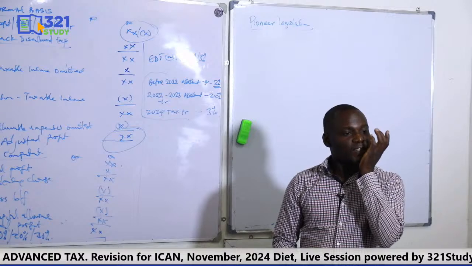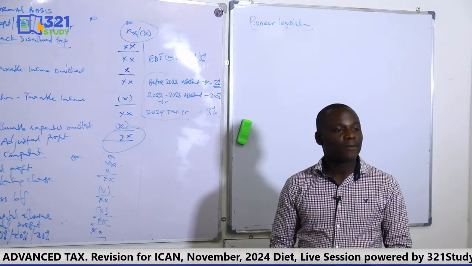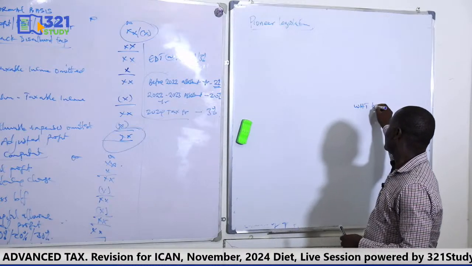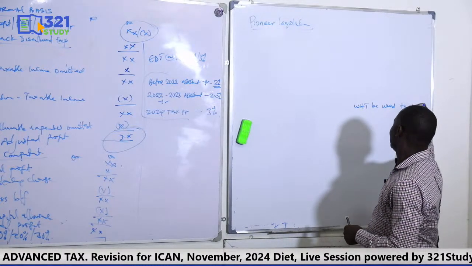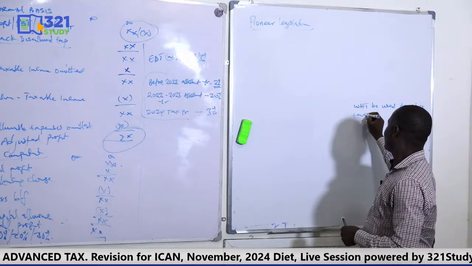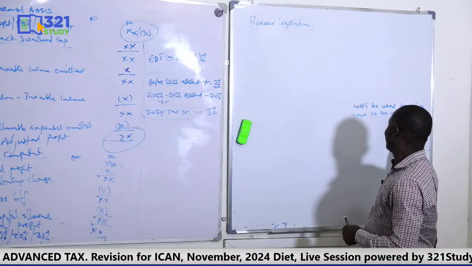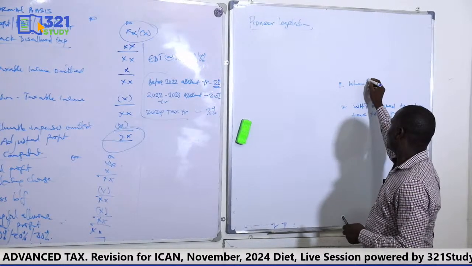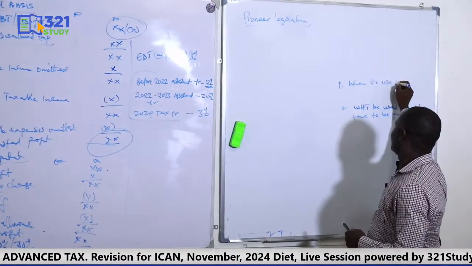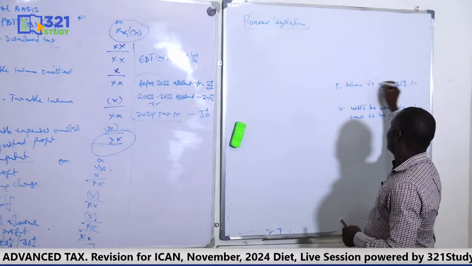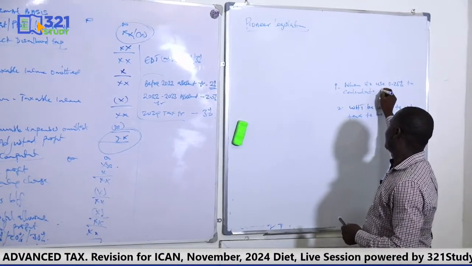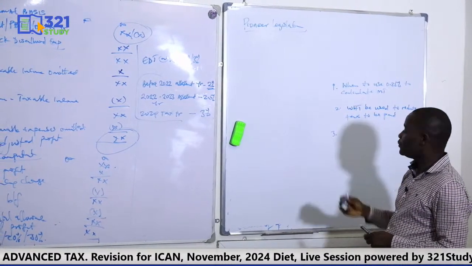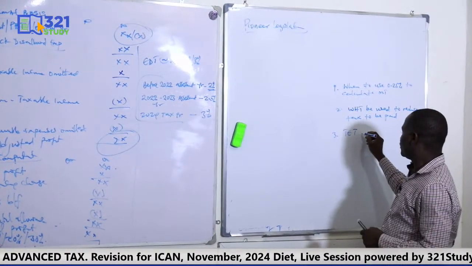When can we use withholding tax to reduce tax to be paid? Then three is: can withholding tax be used to reduce tax to be paid? The first one is: when do we use 0.25 to calculate minimum tax? And then last, TET: is it on adjusted profit, before balancing charge or after?